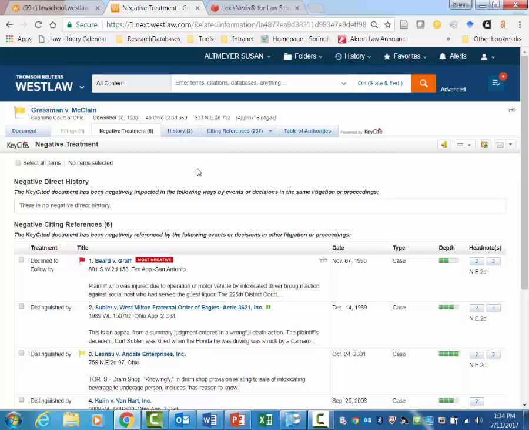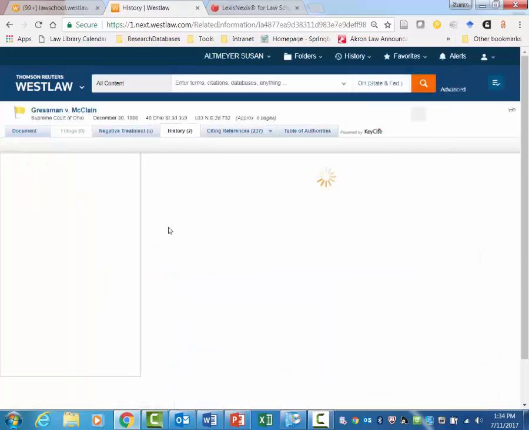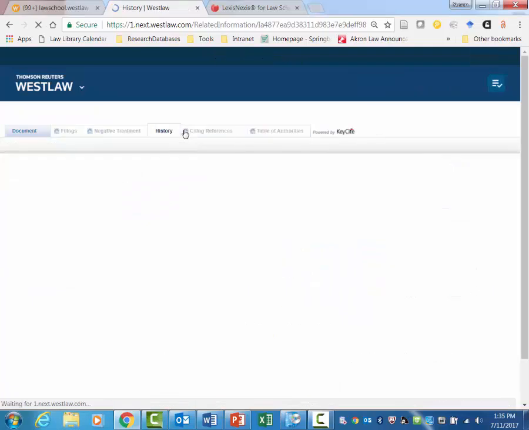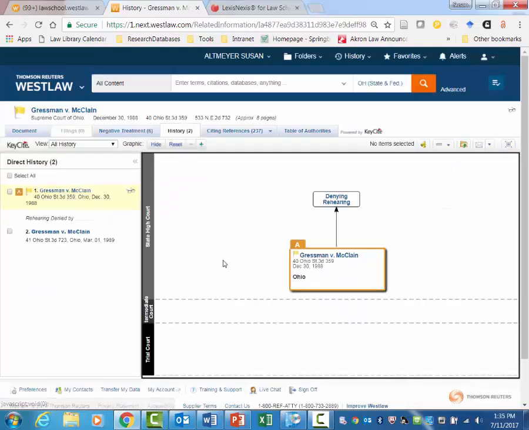Okay, so then the next thing that you might want to do, you probably want to look at the history, see if there's any subsequent negative history. This history really is more important, especially if you're dealing with an intermediate appellate court opinion, because it might say that it was appealed to the state's highest court.